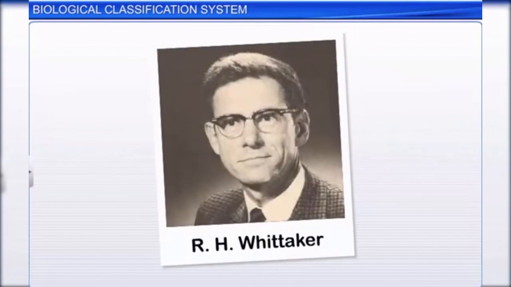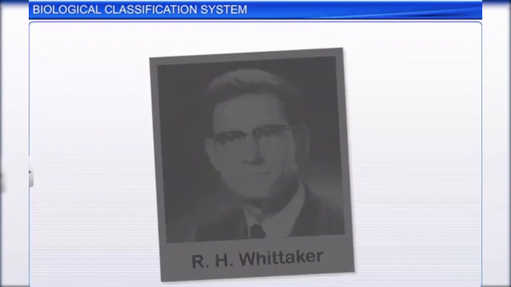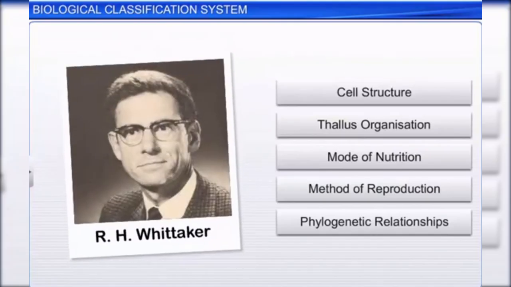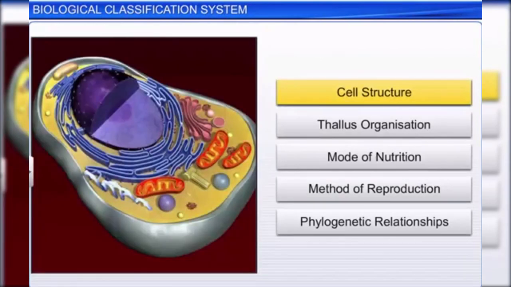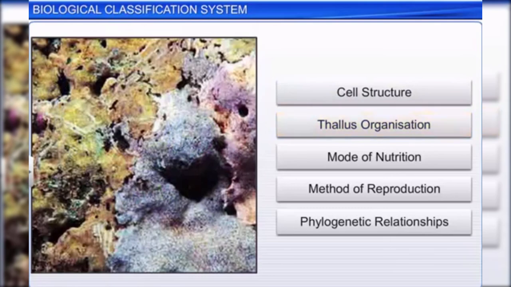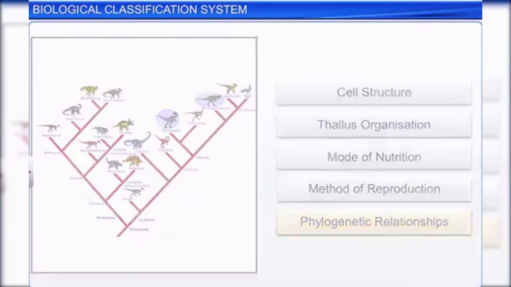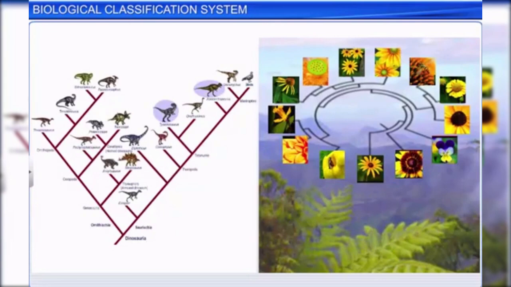In 1969, R.H. Whittaker proposed a five-kingdom classification system where three more kingdoms, Monera, Protista, and fungi, were added to the existing kingdoms of Plantae and Animalia. The main criteria that Whittaker used for this classification system were cell structure, thallus organization, mode of nutrition, methods of reproduction, and phylogenetic relationships. Phylogenetics is the study of evolutionary relatedness among various groups of organisms.